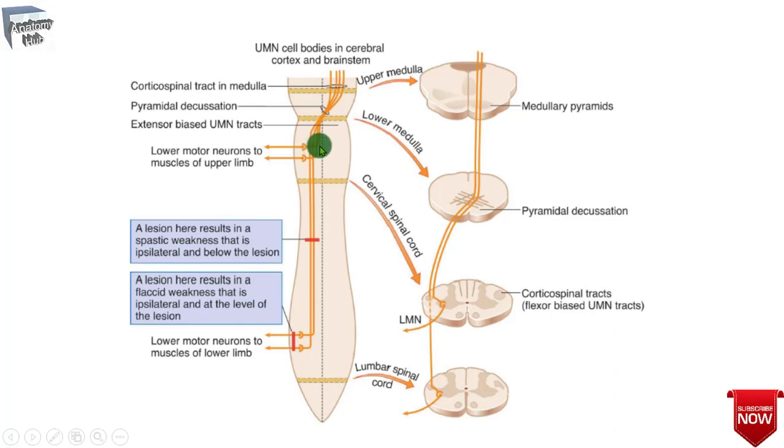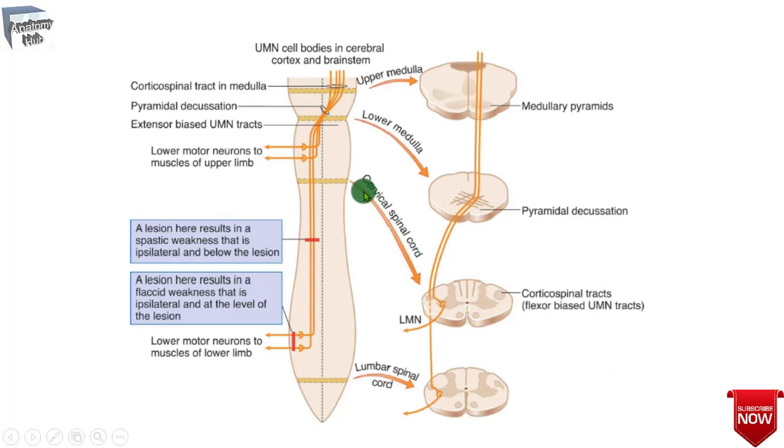In contrast to upper motor neurons, the cell bodies of lower motor neurons are ipsilateral to the skeletal muscles that their axons innervate. A lesion to any part of the lower motor neuron will result in an ipsilateral muscle weakness at the level of that particular lesion.